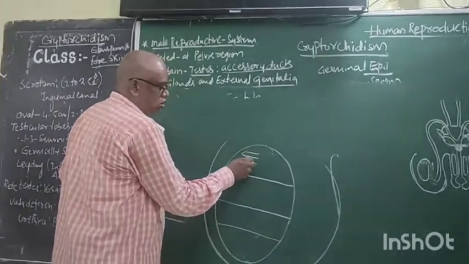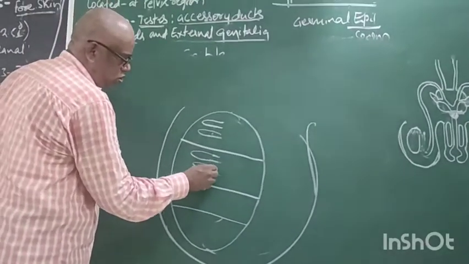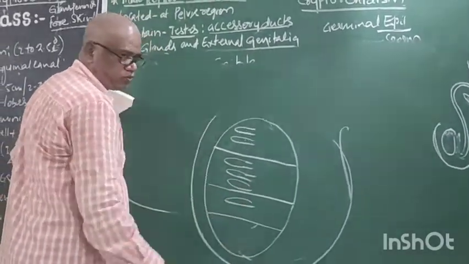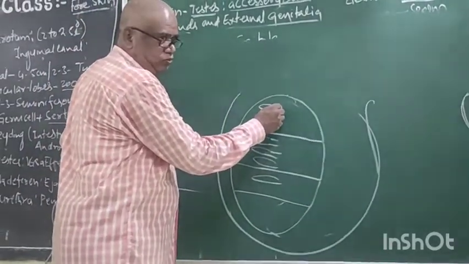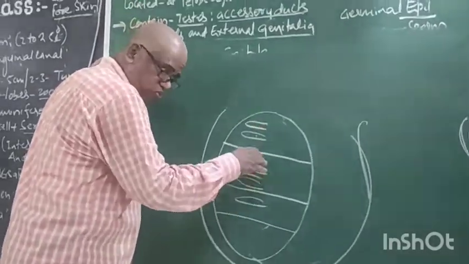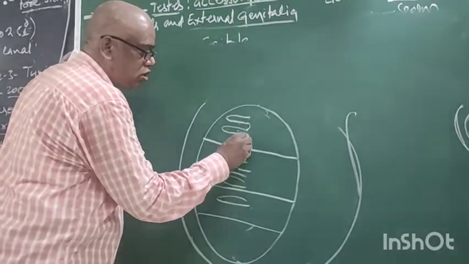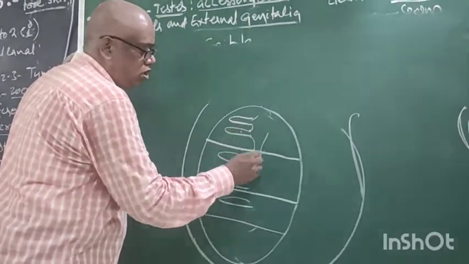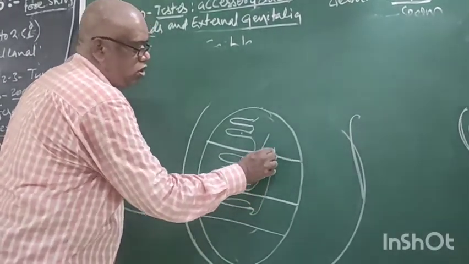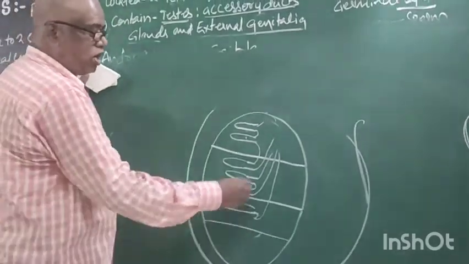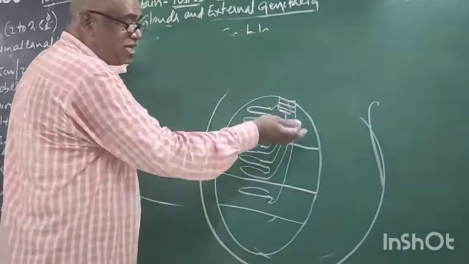Seminiferous tubules, maybe 2, maybe 3, maybe 1. All seminiferous tubules unite and form a net-like structure at the anterior.